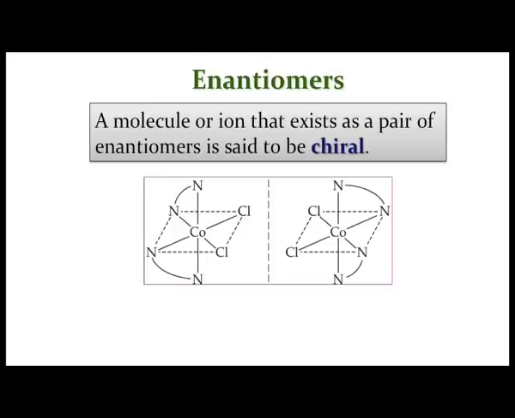So, if the mirror image is not superimposable on the original compound, we call this particular one the enantiomeric form of the corresponding cobalt complex. So, we basically develop chirality, related to the symmetry of that particular compound, because this is only possible for the cis variety, which is not possible for the trans variety.